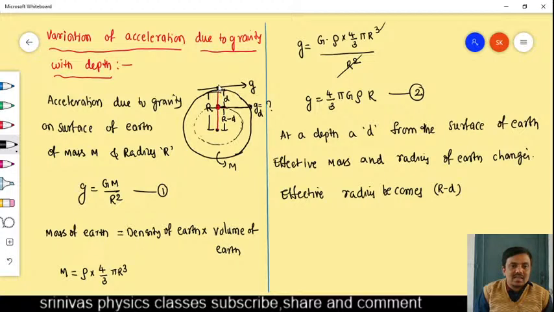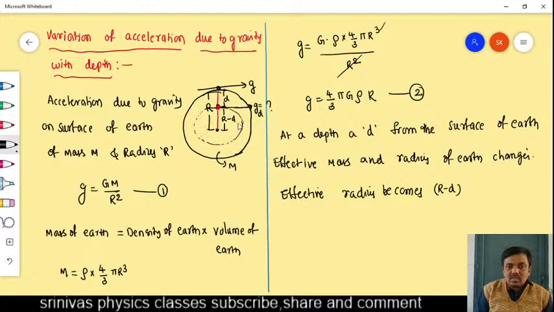When the object is on the surface of earth, then the total earth affects the object. When the object is at a certain depth d, that object is affected by only the effective mass of earth we have to consider, by taking the point where you want to find the acceleration due to gravity as the reference point.